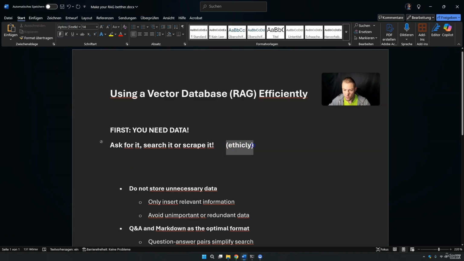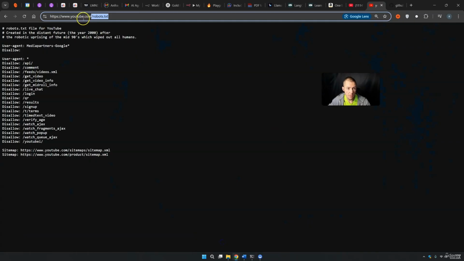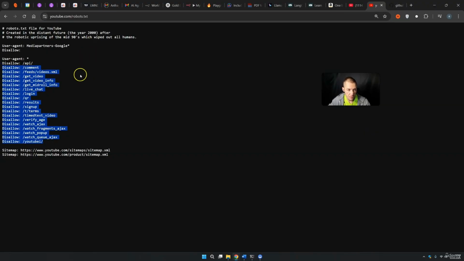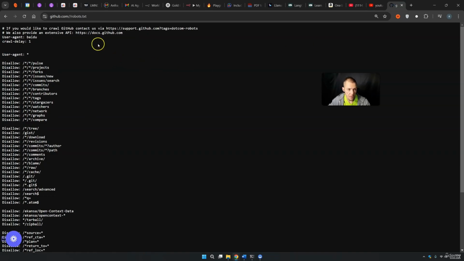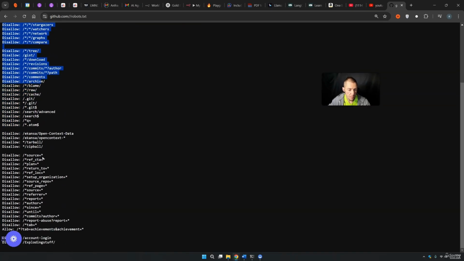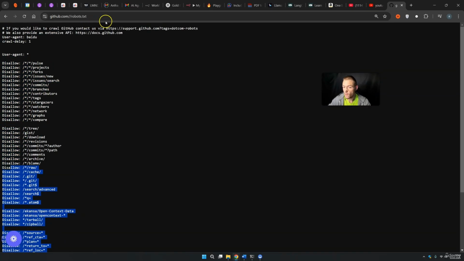So if you want to scrape, read the terms of use to see if it's allowed, or you can also do something like this. If you go, for example, on youtube.com and then you type in /robots.txt, you see what's allowed and what's not allowed. Basically, nothing is allowed at YouTube. And the same thing is true for GitHub. If you type in github.com/robots.txt, you see that a lot of stuff is basically not allowed. So you always need to type this stuff in. If you don't find anything, you should also read the terms of use.